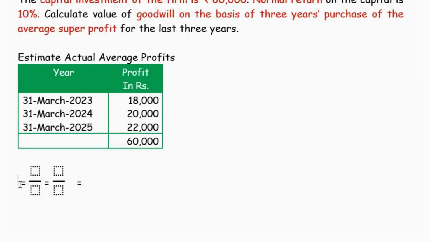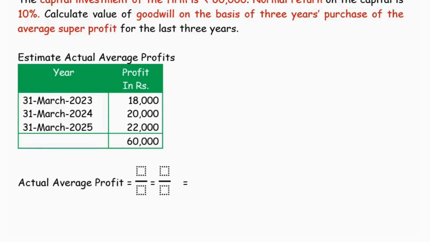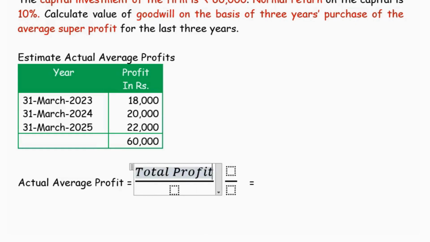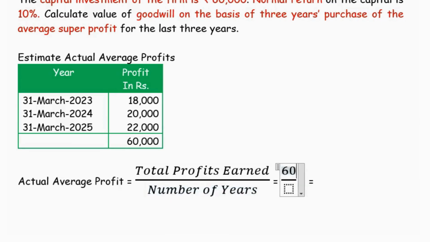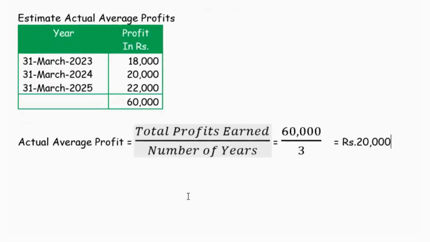Now, we will estimate the actual average profit earned. The actual average profit is total profits earned divided by number of years. That is, the total profit earned is 60,000 divided by number of years, which is 3. So the actual average profit is 20,000.